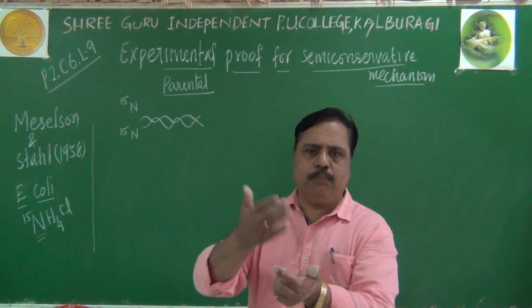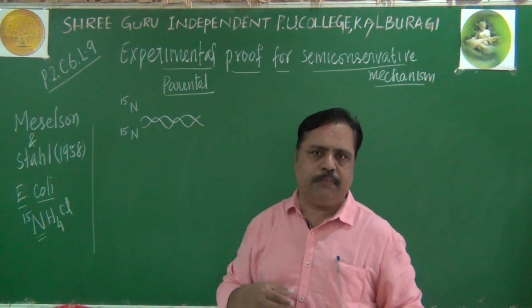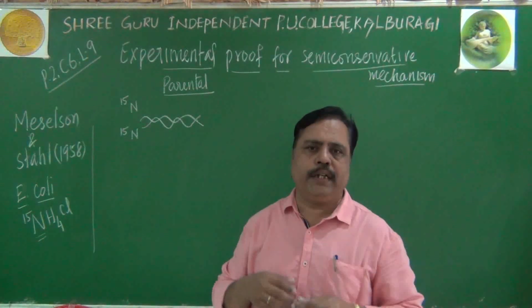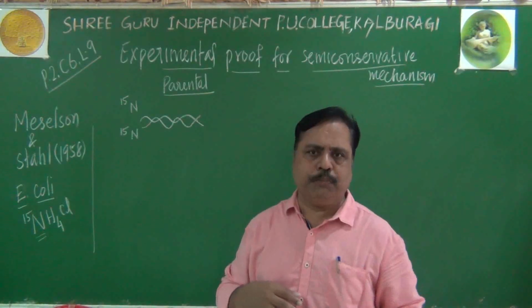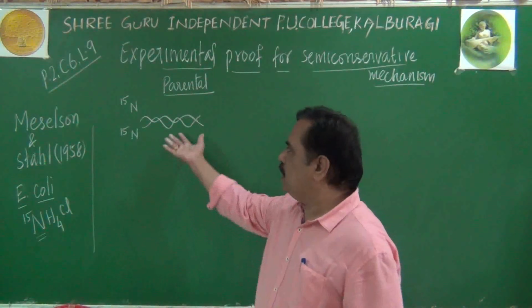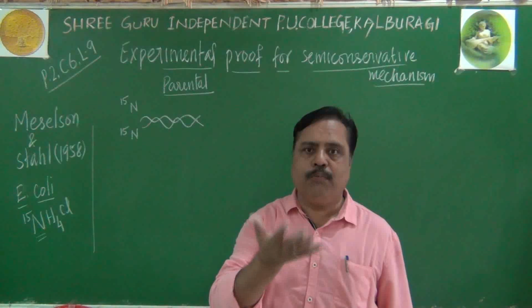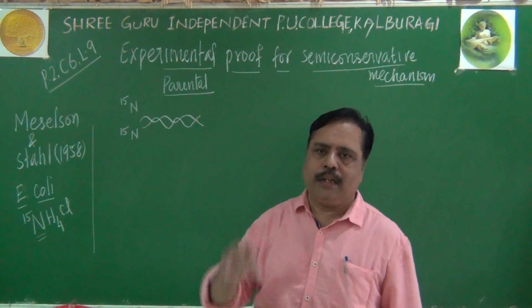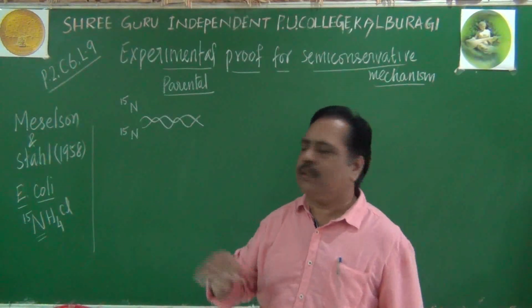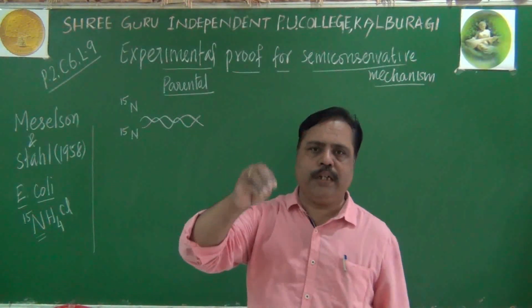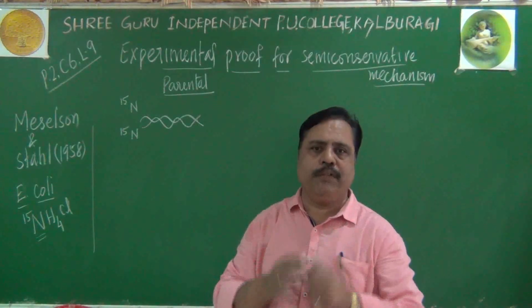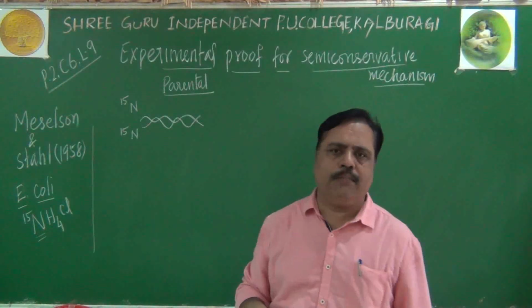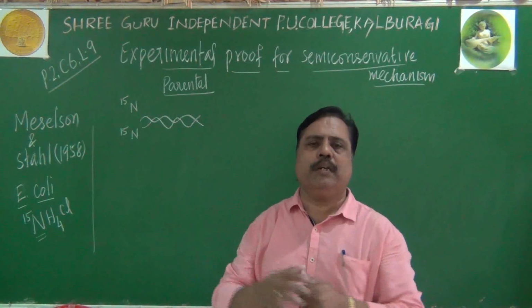In that medium, when bacteria are cultured continuously, they will take that N15, absorb it, and incorporate it in their DNA or in their nitrogenous bases. So the nitrogenous bases of this DNA will become heavy. It will become heavy compared with normal DNA. Normal DNA is not so heavy, but when it is incorporated with N15, it becomes heavy DNA. How can we observe that heavy DNA? How do we know it has become heavy DNA?